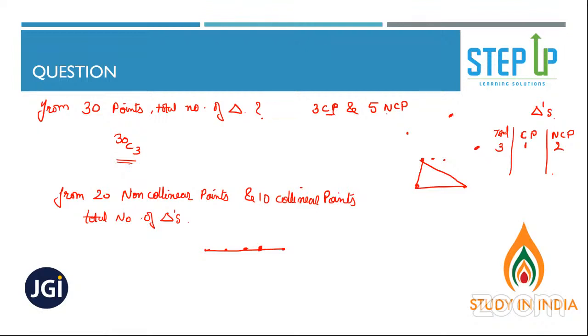Do you agree with that? Or it could be 2 collinear points and 1 non-collinear point, and you will get a triangle.